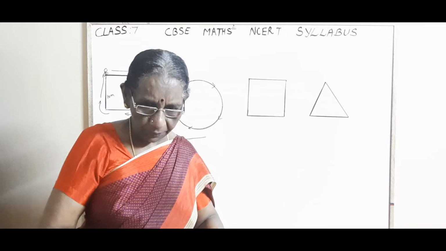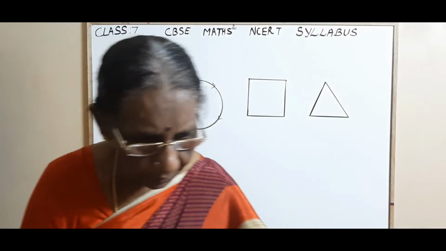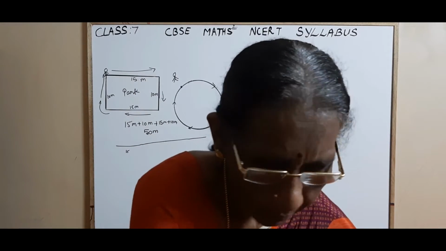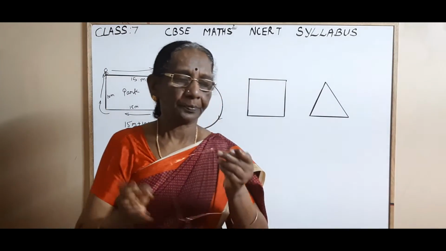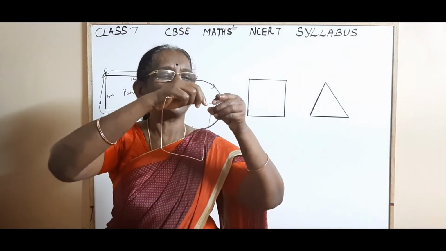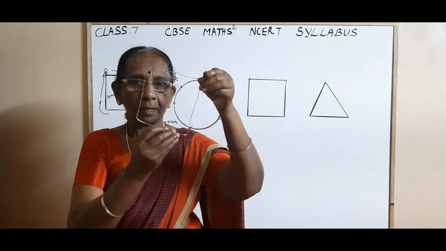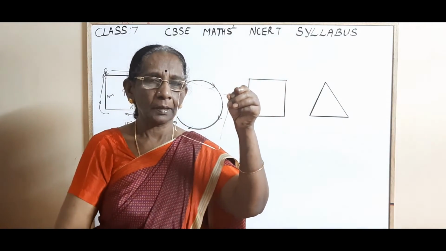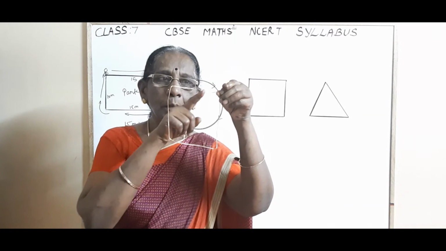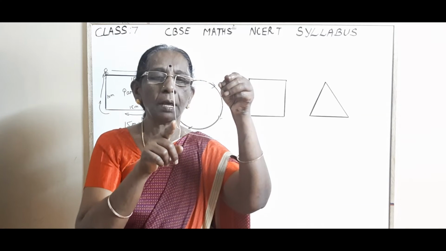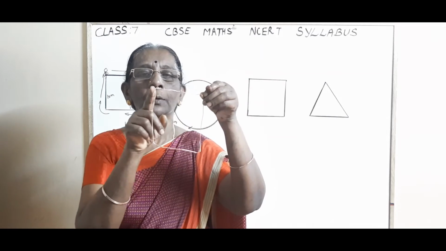Now in the same way, let us take this shape. This is also a closed figure. Isn't it, children? This is also a closed figure. Now, what is the total length of this boundary around the field?